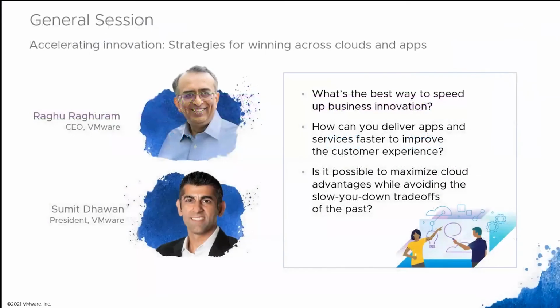A little bit more about our general session. It's called Accelerating Innovation, Strategies for Winning Across Clouds and Apps. It features our new CEO, Raghu Raghuram, and our new president, Sumit Dewan. So you'll certainly want to join this session so you can see what the best way to speed up business innovation is, how you can deliver apps and services faster to improve the customer experience, and how to maximize cloud advantages while avoiding the slow you down trade-offs of the past. So you'll definitely want to check this out. This kicks off our event. We'll set the stage for VMworld 2021, so don't miss it.